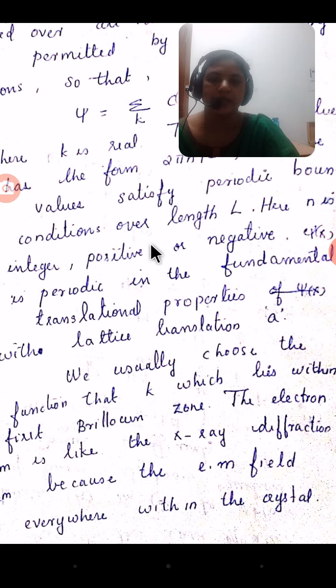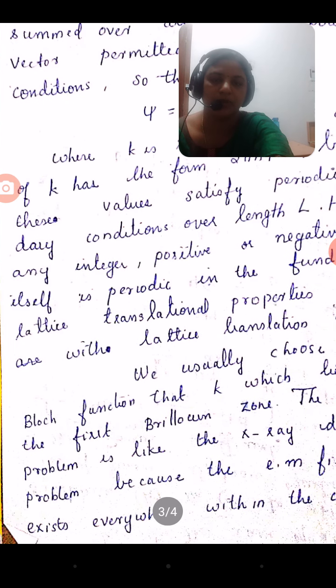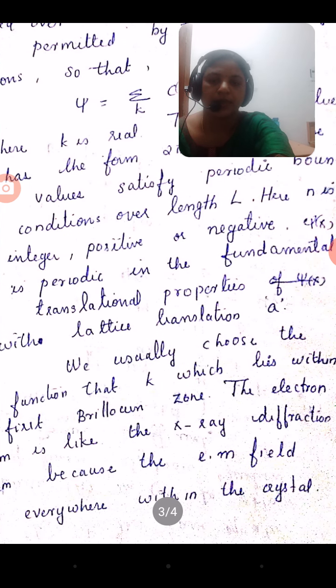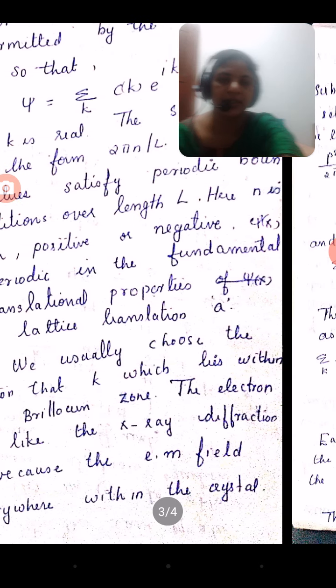Put all these values in that equation, and we choose the Bloch function to lie only in the first Brillouin zone. What is the value of the first Brillouin zone? It is minus pi by a to plus pi by a. Here we consider the Bloch function psi to lie only in the first Brillouin zone, because here we consider the electron, unlike the X-ray diffraction, where there is an electromagnetic field everywhere within the crystal.